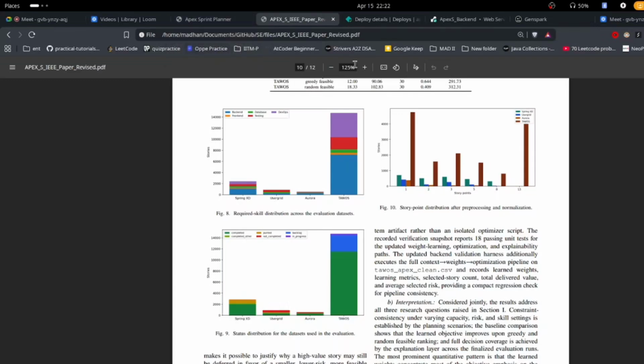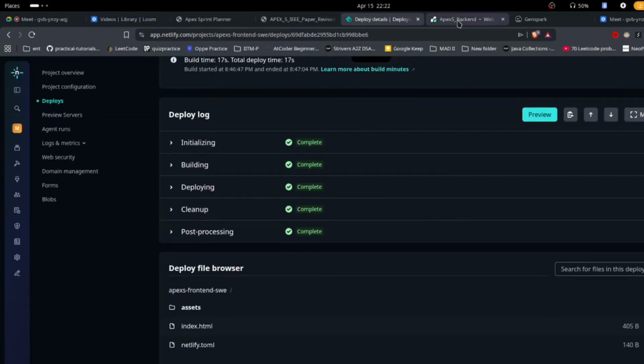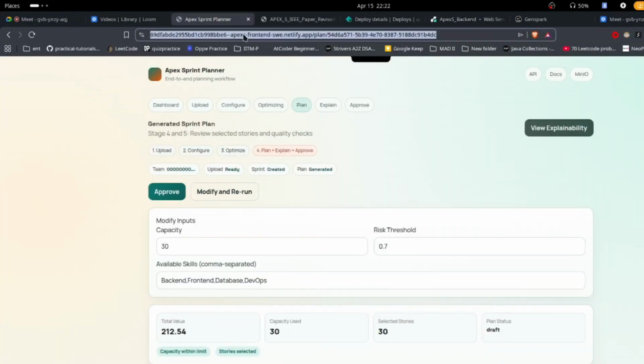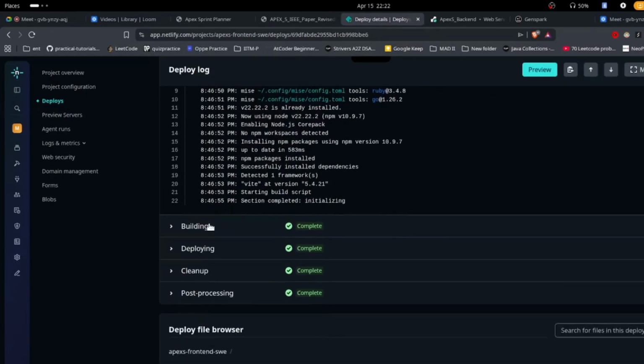Yeah, so thank you, Madan. I will now talk about deployment and reliability. Our system is deployed publicly with a front end on Netlify and a back end on Render. We verify the deployment by testing the key actions: upload, generate, explain, approve, and export. We also check the backend health endpoint and the API workflow to confirm the system responds correctly in the hosted